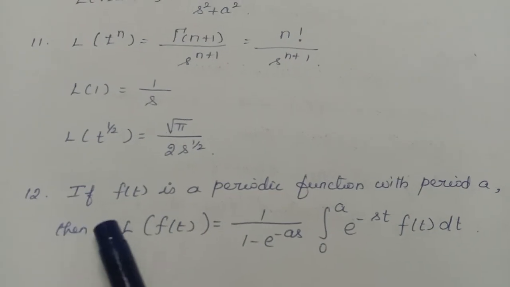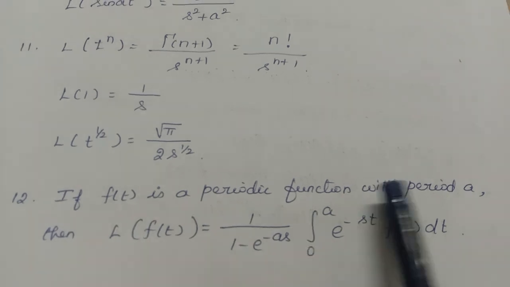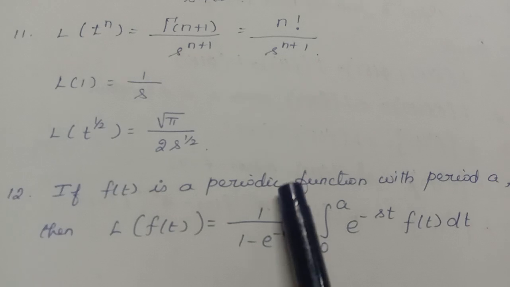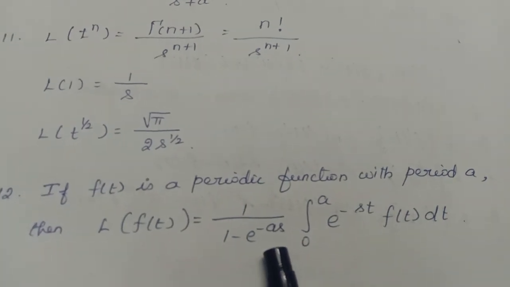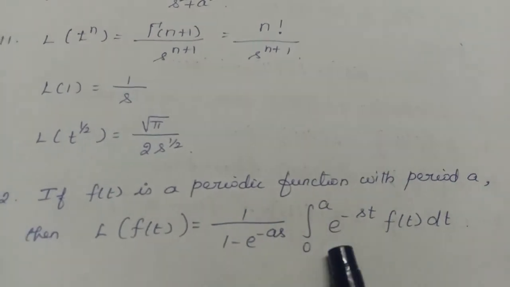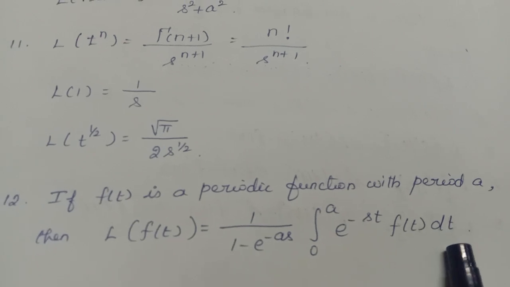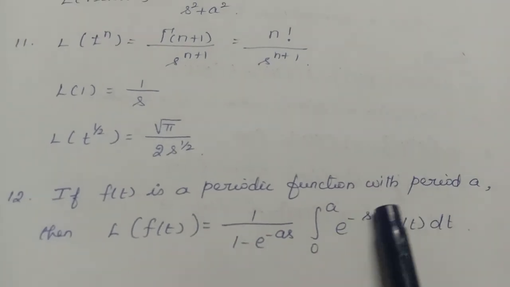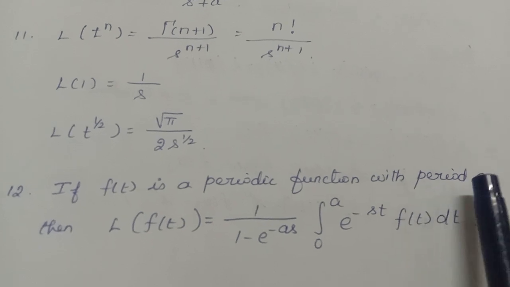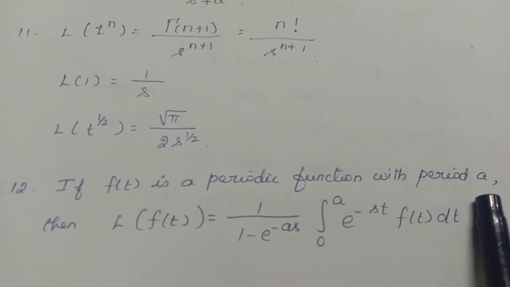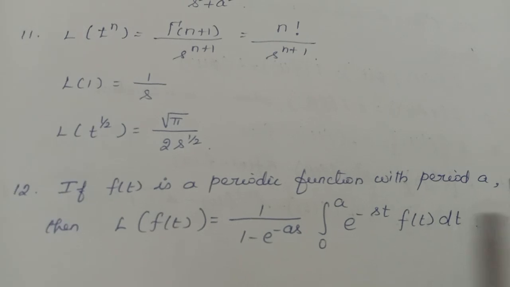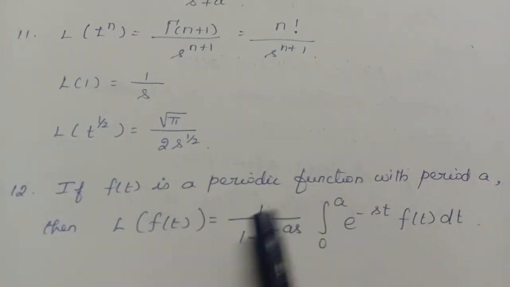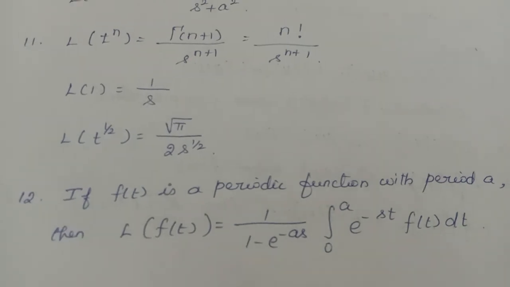Okay, suppose we have a periodic function f of t with period a, then its Laplace transform is defined to be 1 by 1 minus e power minus as, integral 0 to a e power minus st into f of t dt. Why is this so? Because periodic function means what? It will be repeatedly taking the same values, isn't it? That is, from 0 to a it will assume different values. Then from a to 2a the same values will be repeated, isn't it? That is called a periodic function. So for a periodic function, the definition will reduce to this format.